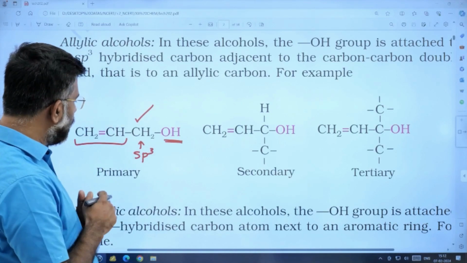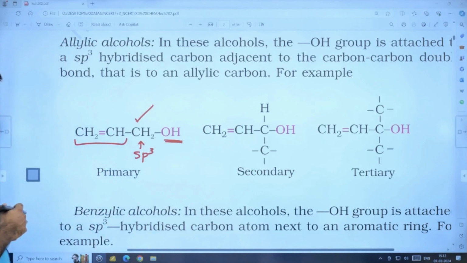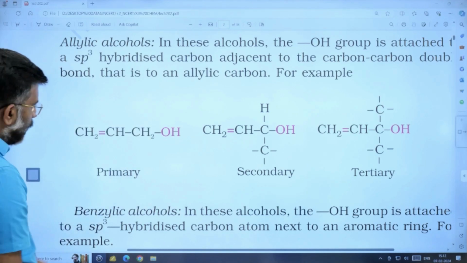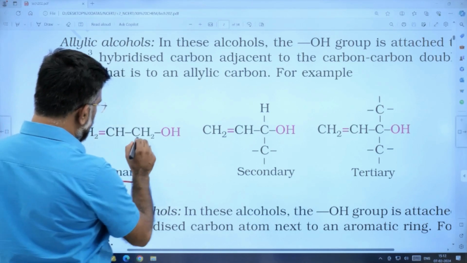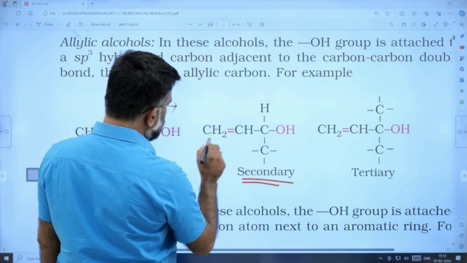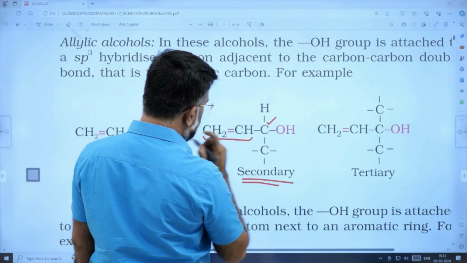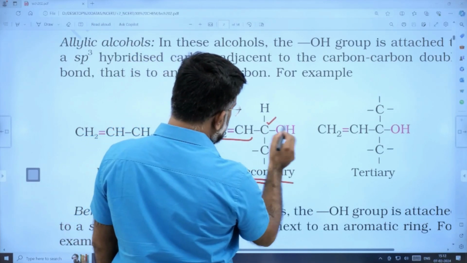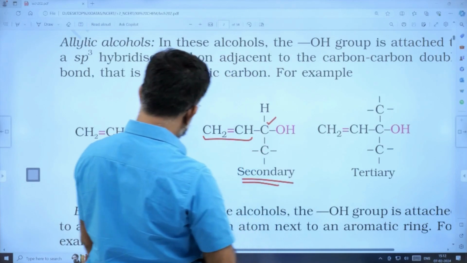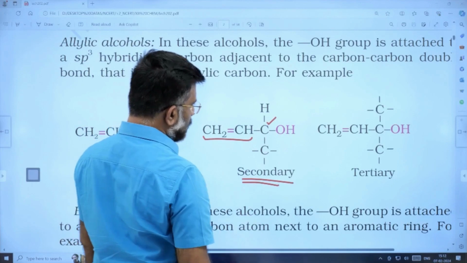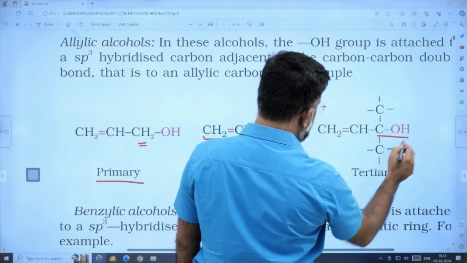This is allyl alcohol. What is the IUPAC name of allyl alcohol? Also understand, allyl alcohol can be of three types. This is a primary allyl alcohol, while this is a secondary allyl alcohol. You see the alkene group, and this is the allyl carbon. This is CH2OH primary, CHOH secondary, and COH tertiary.